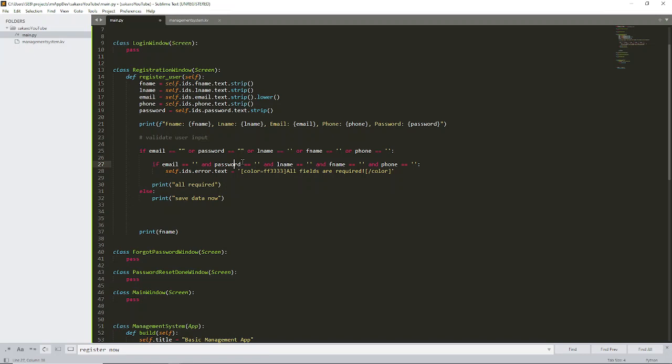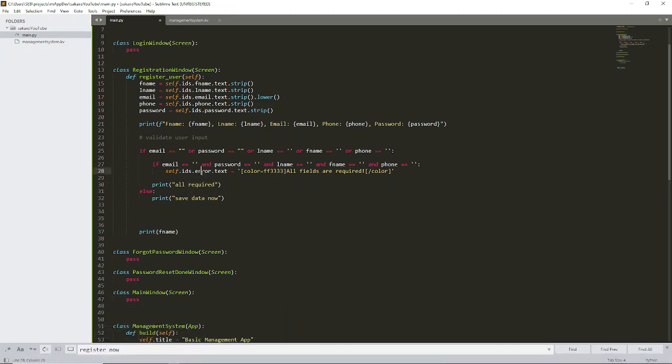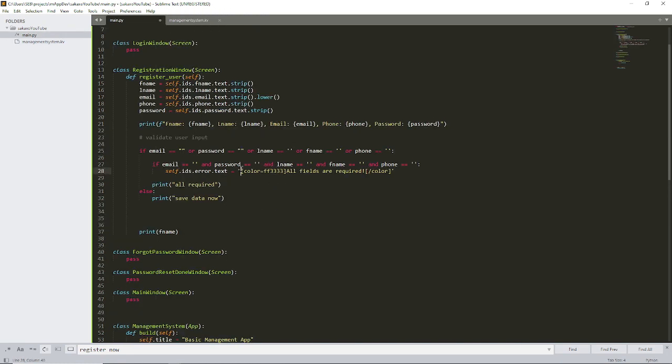If all of these things are empty, I want to print that all are empty, but instead of printing all required in the terminal, I can put it within the label with the id error. I'll go to self.ids, the name of the id, which is error, then the text, and put this particular text. Now this thing that you see here is markup. That is why we set markup to true, so that we can use this Kivy markup in the Python file to be able to change color.